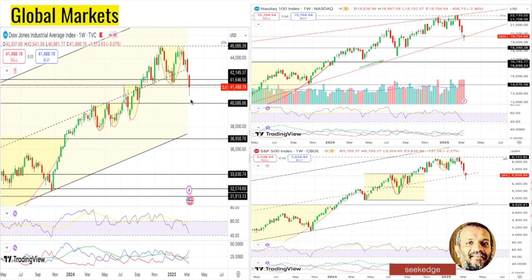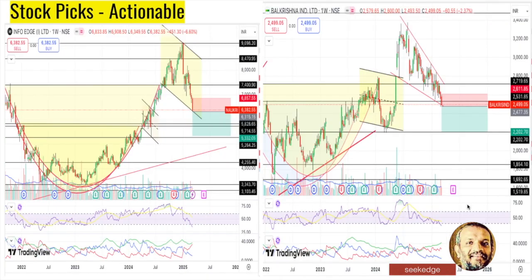Here in the Dow Jones at the 40,000 levels. But Nasdaq seems to be breaking and exiting. If a break happens, it will go back to the IT index and another 12% fall can happen from here. Big volume, heavy selling in Nasdaq. S&P 500 also has a lot of space to move down the parallel channel. So you have to keep your fingers crossed on whether the US market is going to perform.